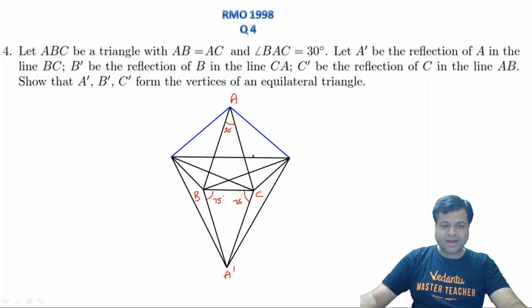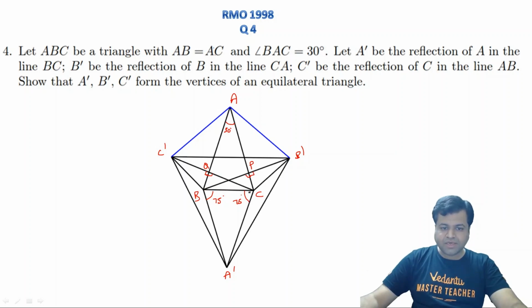All right. And let B dash be the mirror image along the side AC. That means they should be perpendicular, right? Similarly, C dash is the mirror image of C. That means they should be perpendicular. And in fact, let's assume this point to be P and let's assume this point to be Q.